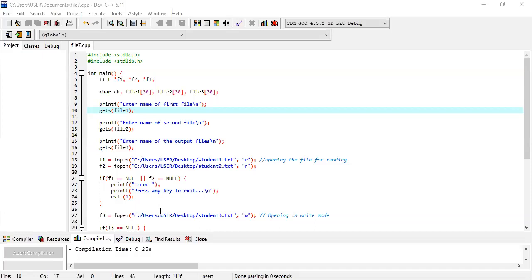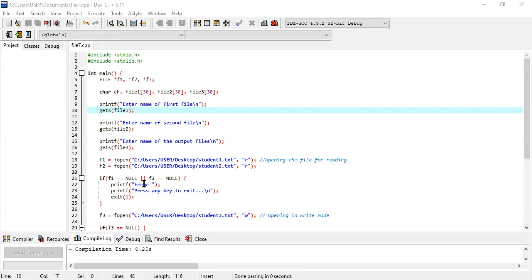If both the file pointers are null, then there is nothing to be read and nothing to be copy pasted to a new file. So that means there is an error. If my file does not exist in that particular location, it is treated as null, because in F1 there is nothing to point, in F2 there is nothing to point.